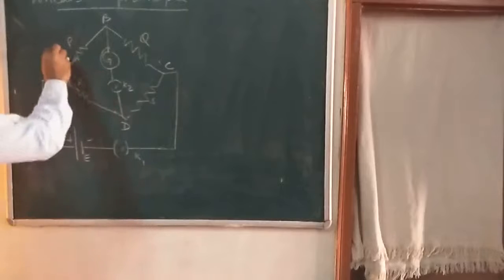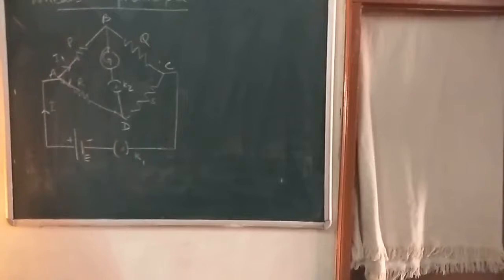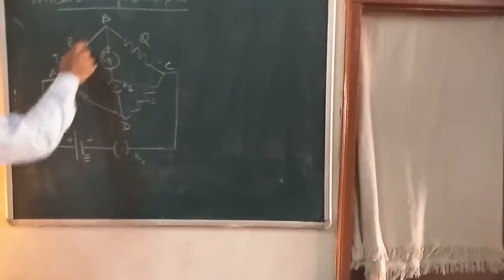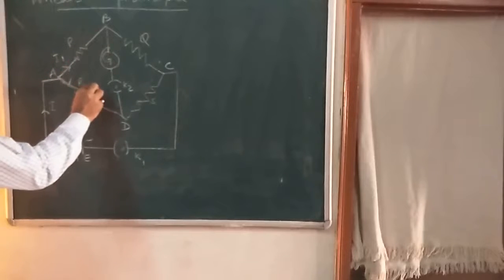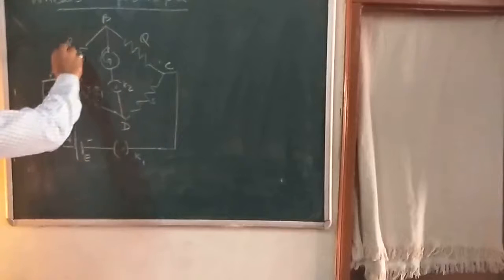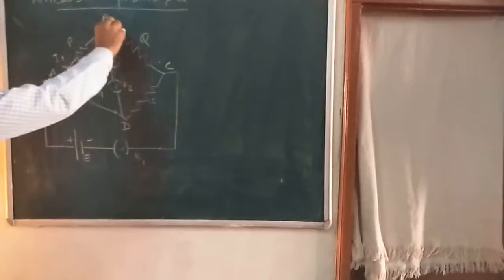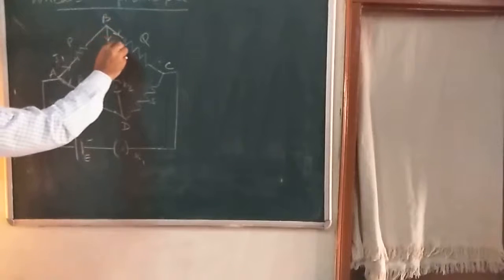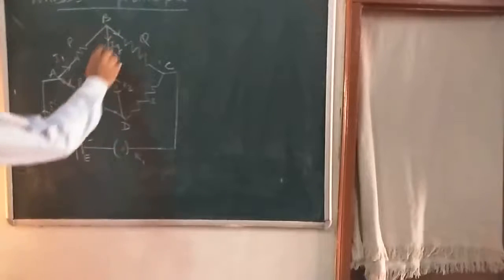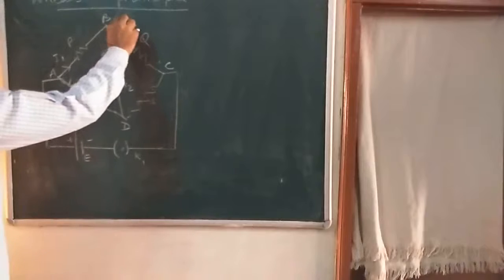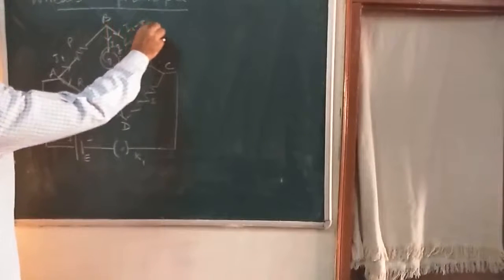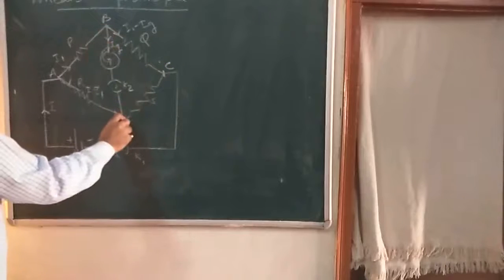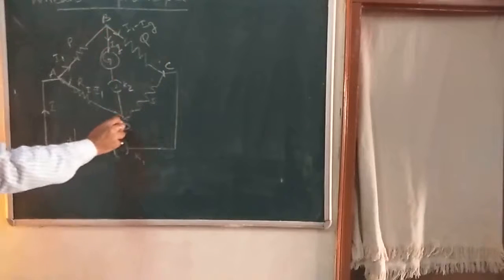Suppose along AB the current I1 is flowing. Along AD, the current I minus I1 remains. Here the I1 current comes, and again it divides into two parts. Suppose here the current IG goes through the galvanometer, then the current I1 minus IG comes along BC.